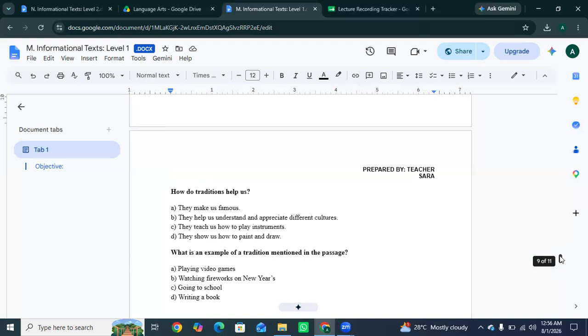So basically, in this lesson, we learn how to read informational passages about different topics. Okay. You should be able to read informational passages carefully, identify the main idea and important details, use evidence from the passage to answer questions, and learn new facts about animals, food, culture, sports, and hobbies. Okay.